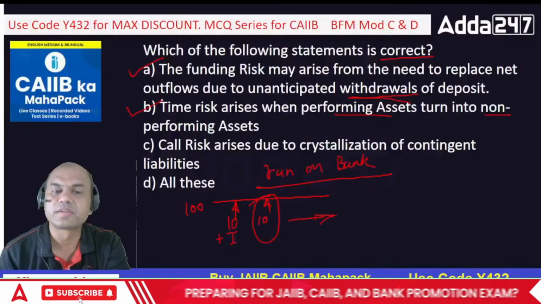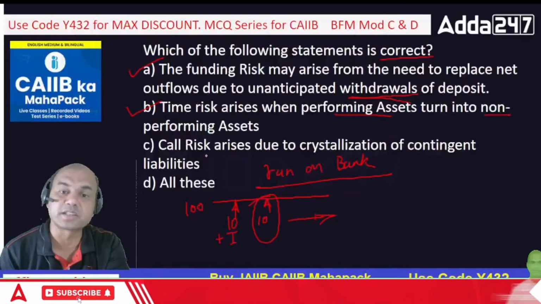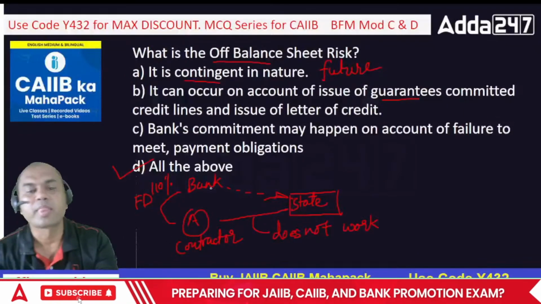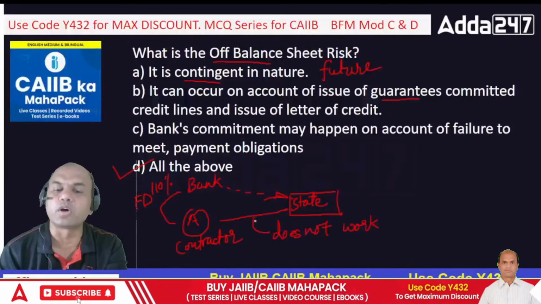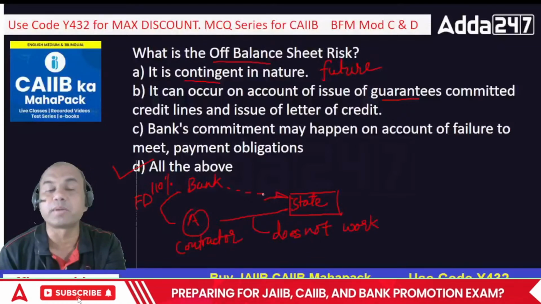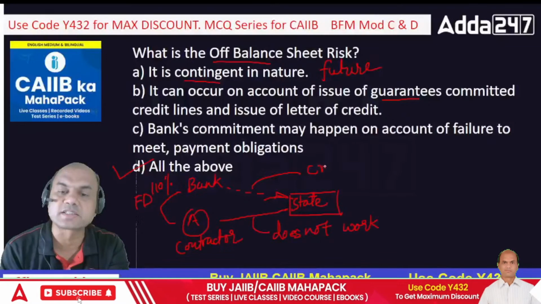So B is right. C, call risk arises due to crystallization of contingent liabilities. Now this is what we discussed earlier. See this part. This is called crystallization. It means contractor A is not performing, so that's why the state government is coming to you for payment. This coming for payment is known as crystallization.